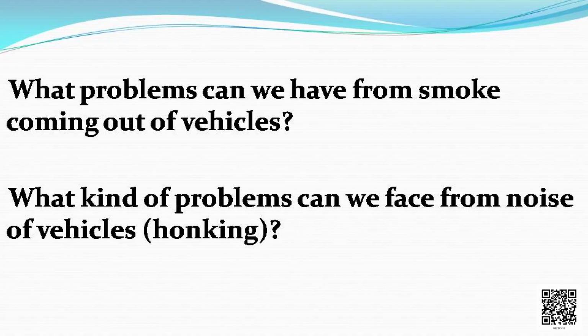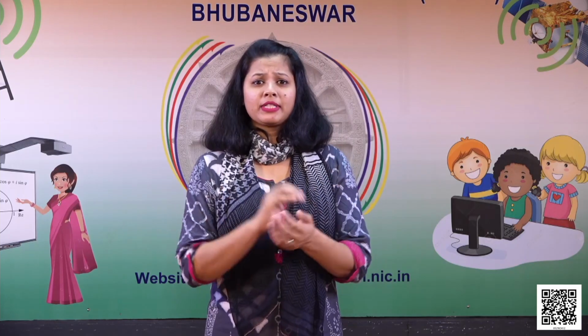Now the next question is, what problems can we have from smoke coming out of vehicles? And what kind of problems can we face from noise of vehicles, honking? So what problems can we have from smoke coming out of vehicles? The smoke can exhaust us.